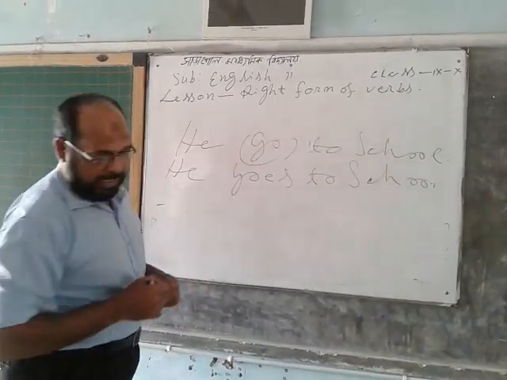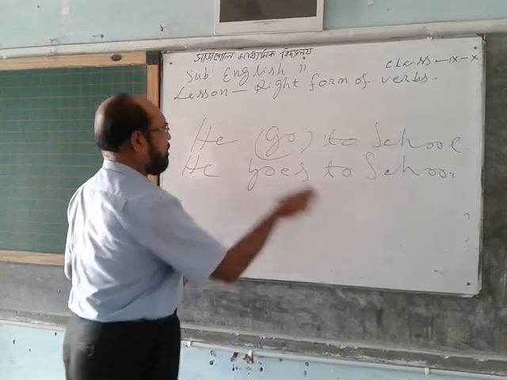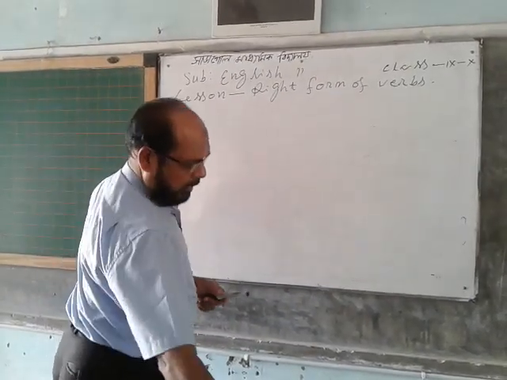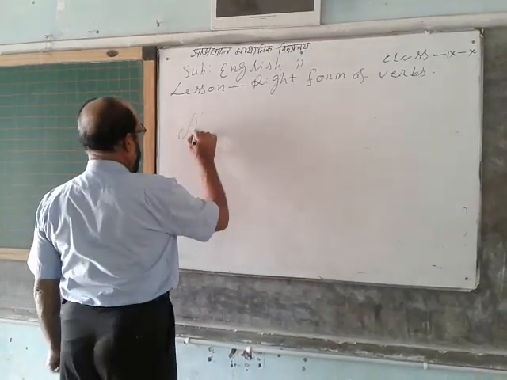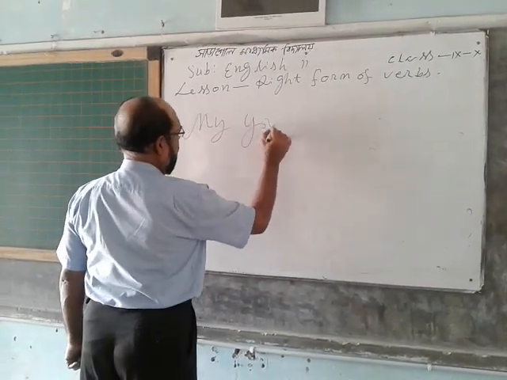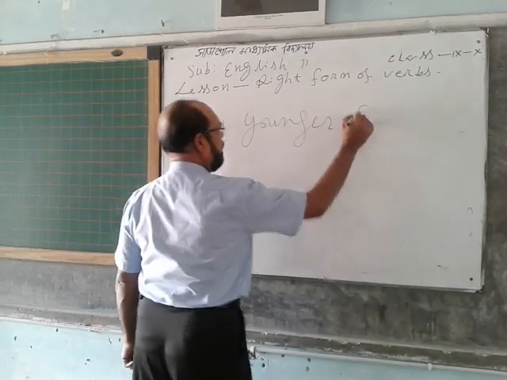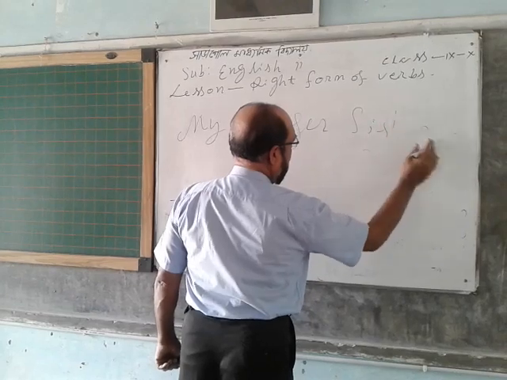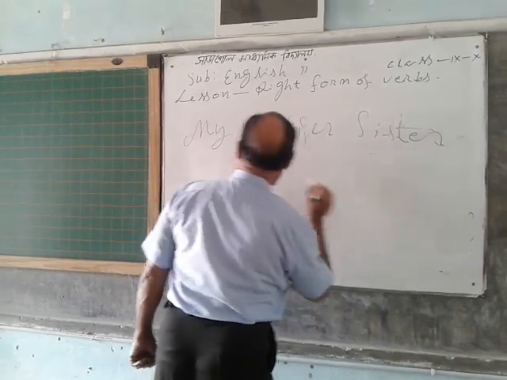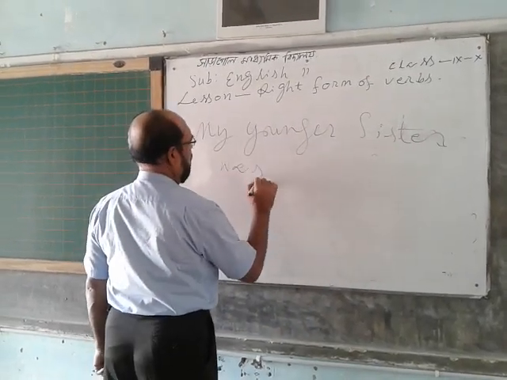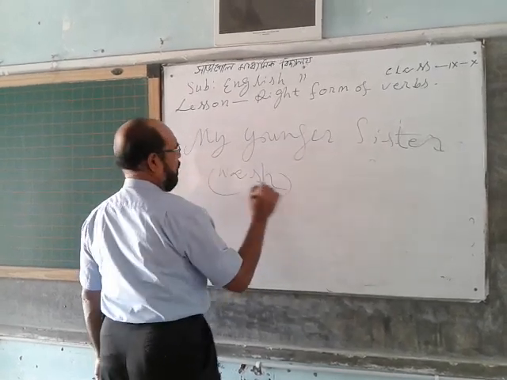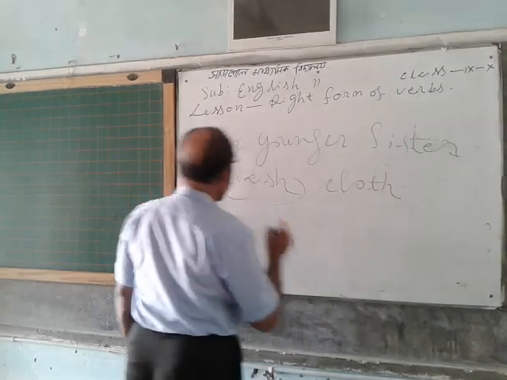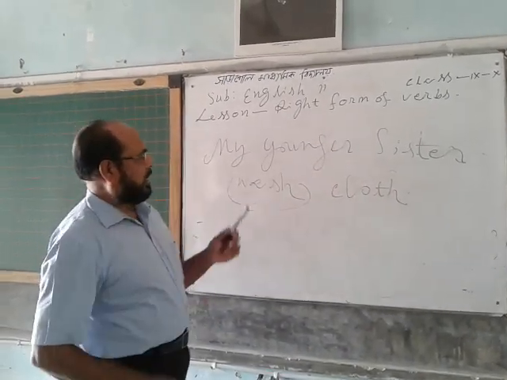If you see ss, such as: my younger sister wash clothes.